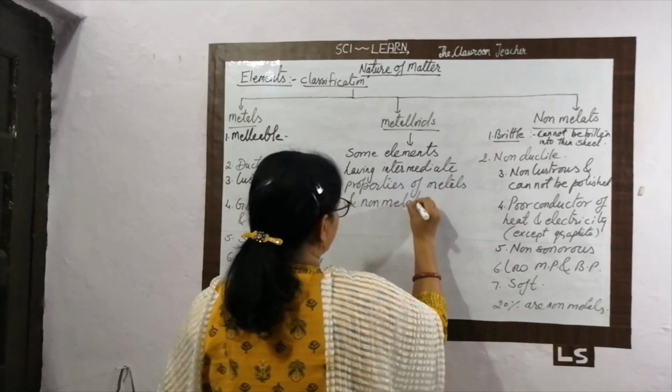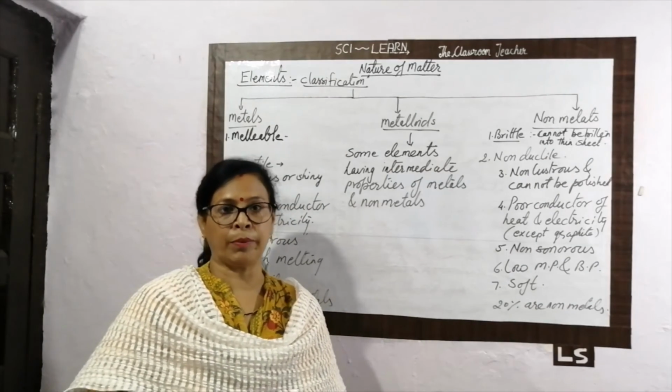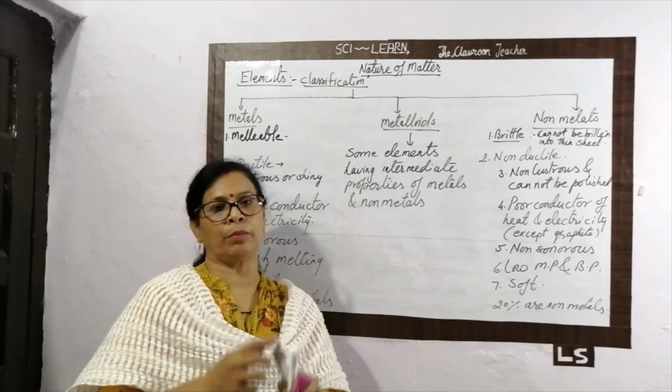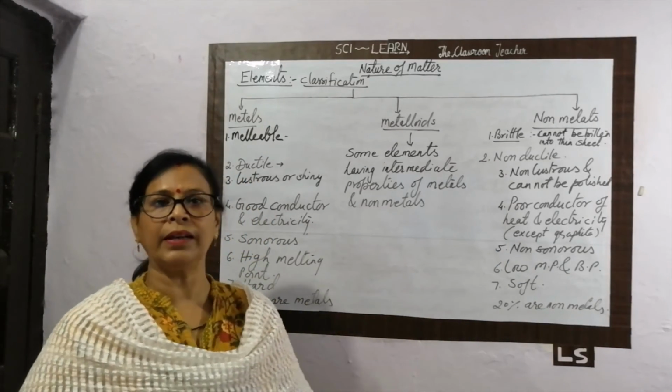It means they do not have a defined property of metal or defined property of non-metal. Some mixing of the properties is there.